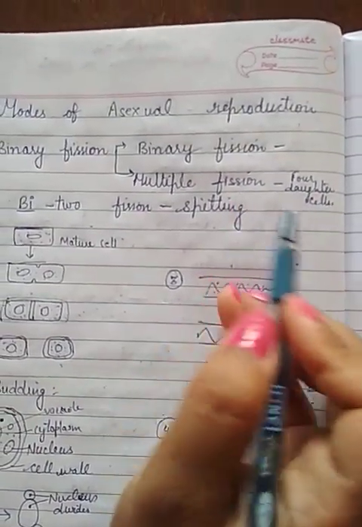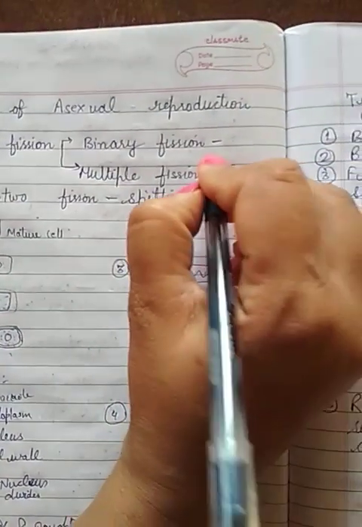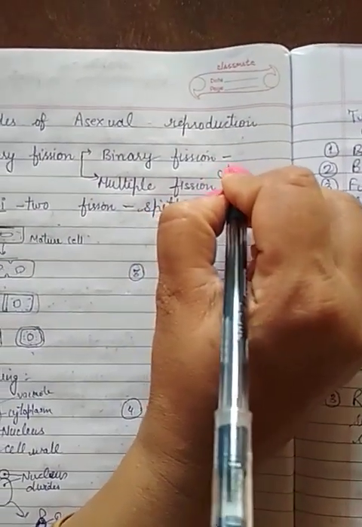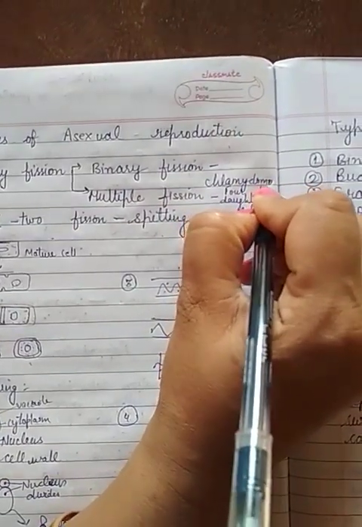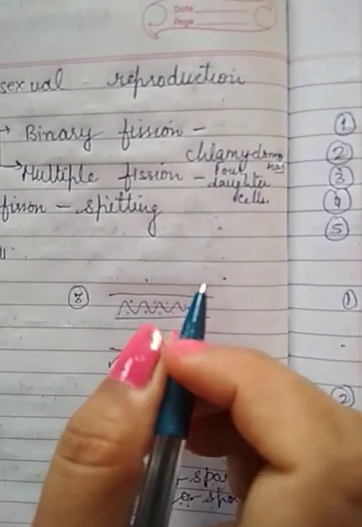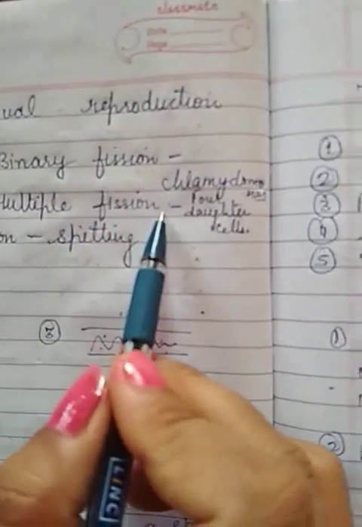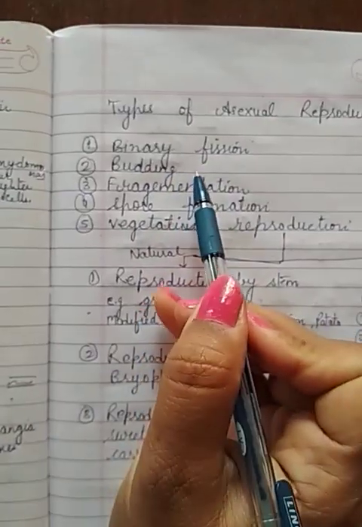Okay, so in this multiple fission, we can give you the example, chlamydomonas. Chlamydomonas is the simple example in which one cell divided into 4 daughter cells, and that process is called multiple fission. The second process that I have told you, the first is binary fission, the second is budding.